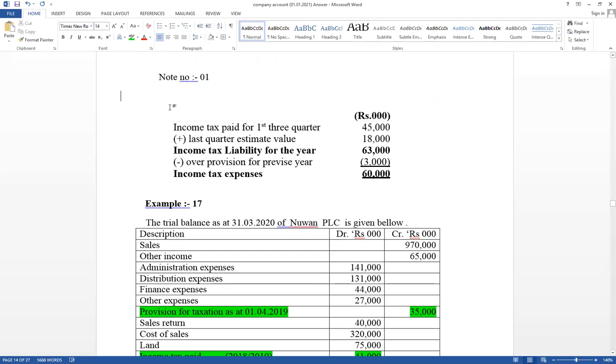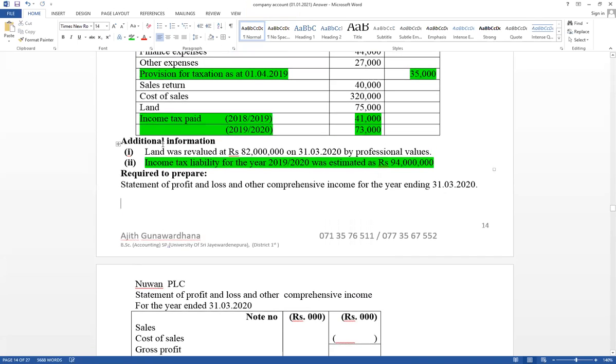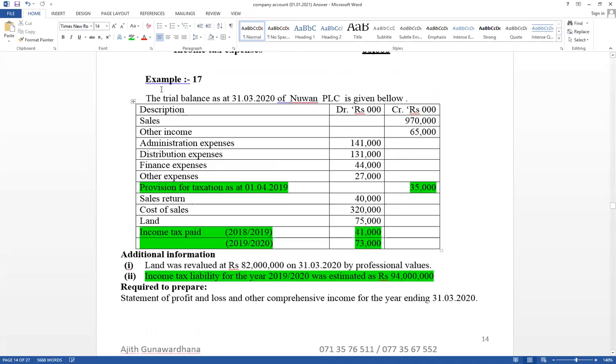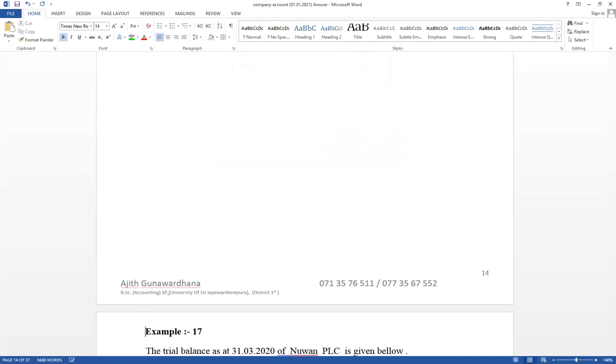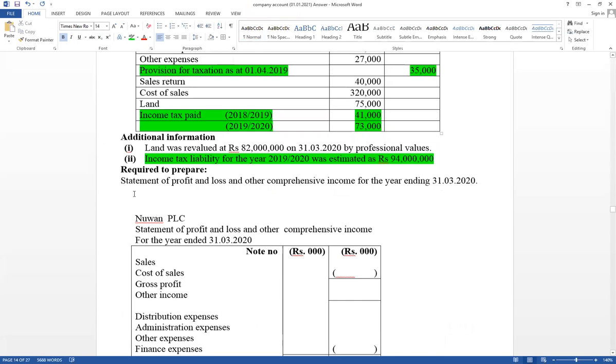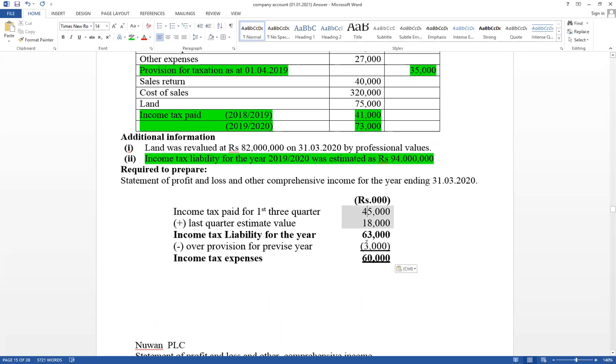Like this, you have to prepare notes. Tax value should be calculated from the beginning. First one, try to calculate income tax adjustment.